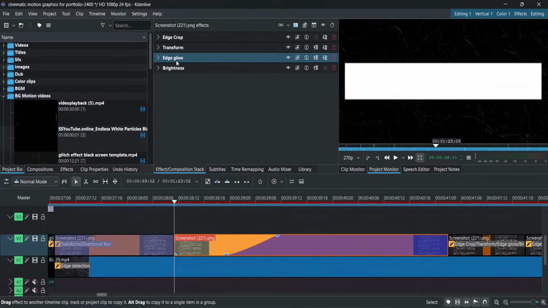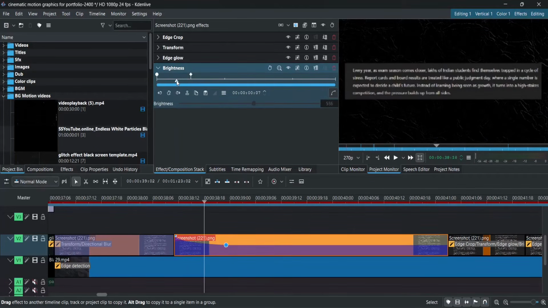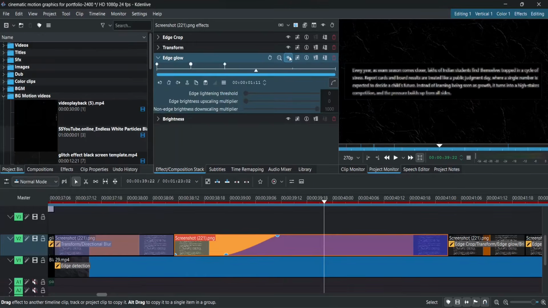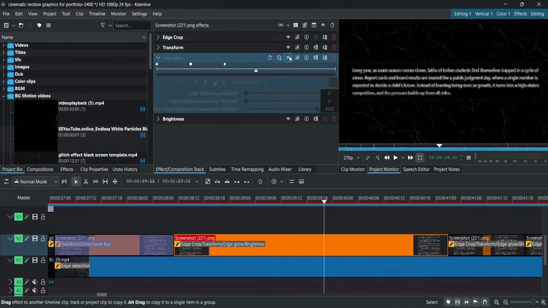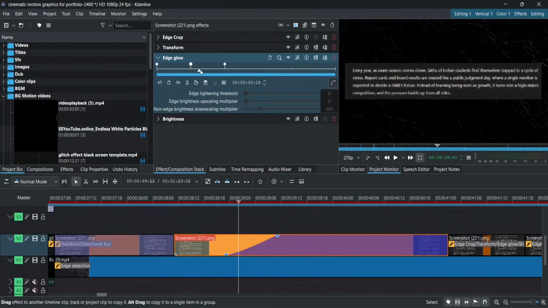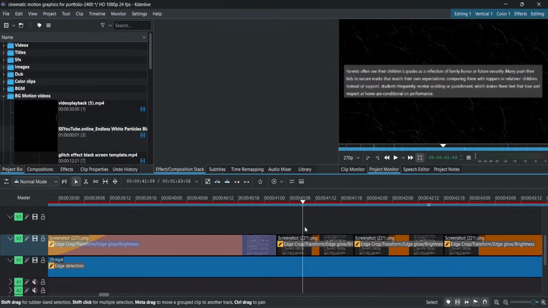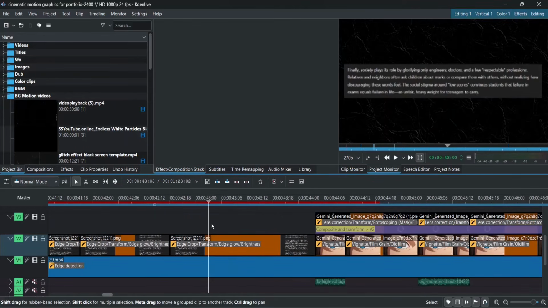Then comes edge glow. But before that, brightness, which is just a simple 1000 to 500 cubic out animation for that flashy pop-up. And the animated edge glow, that's just for the paragraph or screenshot background to go dark, by maxing out the non-edge brightness downscaling multiplier of edge glow with smooth, deprecated. That's all I did for this part. And then it was just copy-pasting with adjusted values.